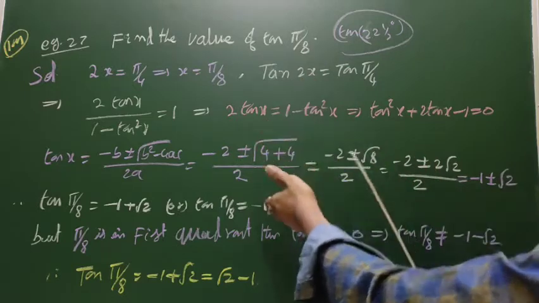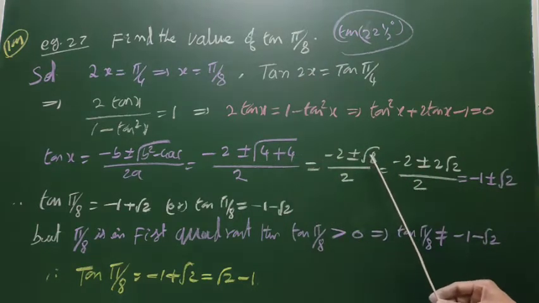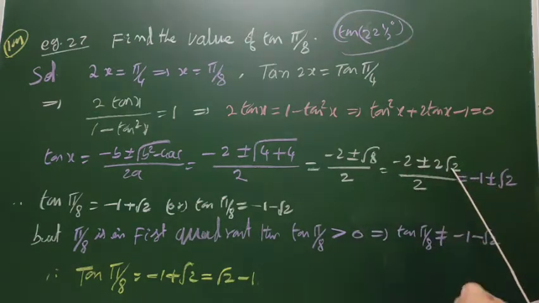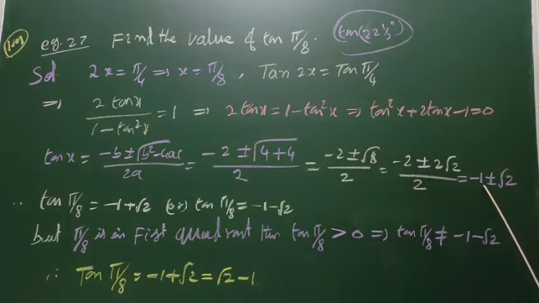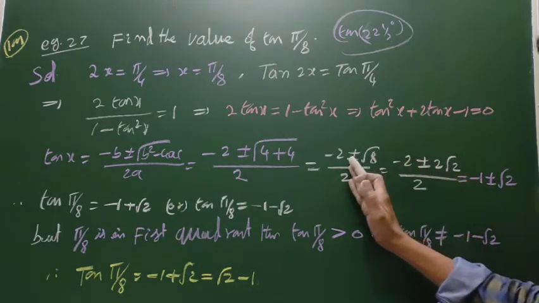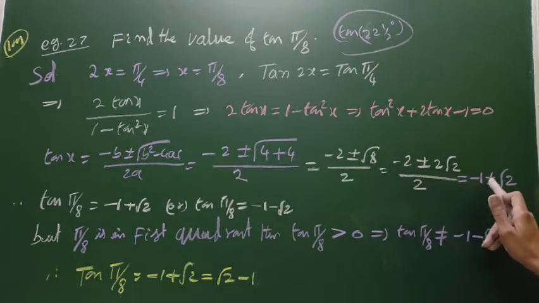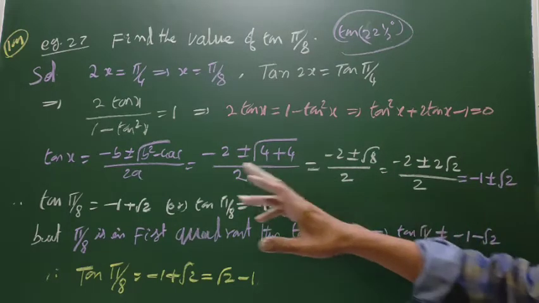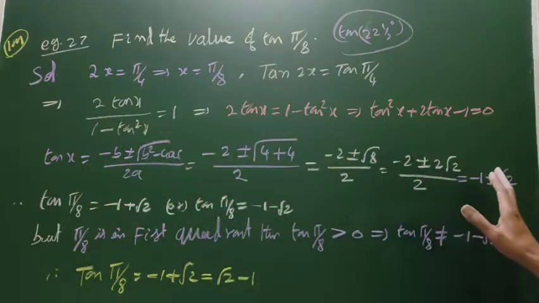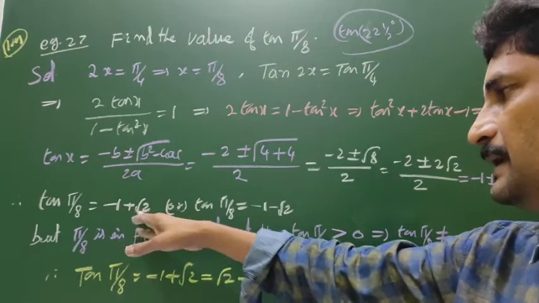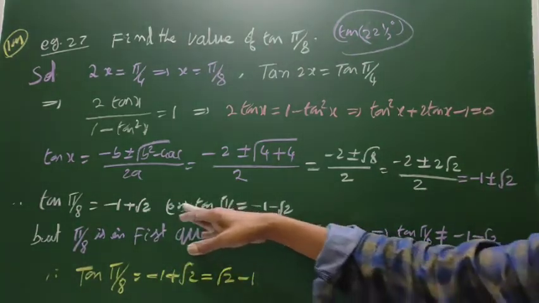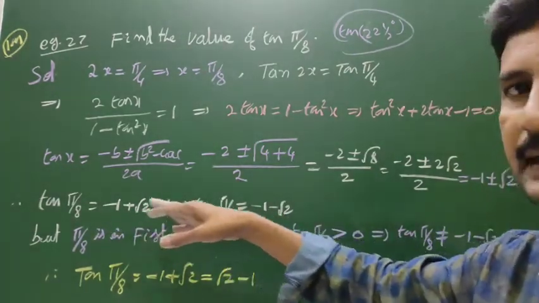Actually 4 minus of minus 4 is plus 4, it is 8. 8 is equal to 4 into 2. Root of 4 is 2, so 2 root 2. Now take 2 common out, then 2 cancels, giving minus 1 plus minus root 2. Tan x has 2 values. Therefore tan pi by 8 is equal to minus 1 plus root 2 or minus 1 minus root 2.